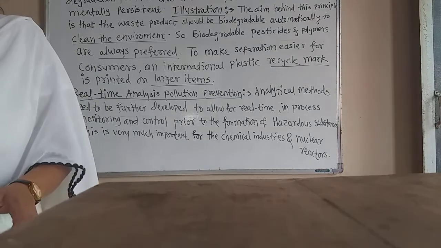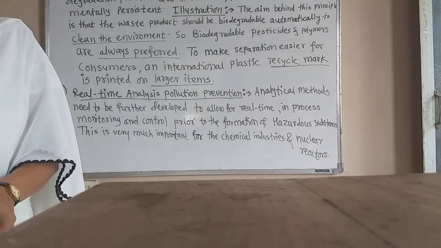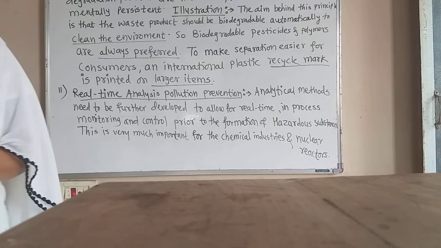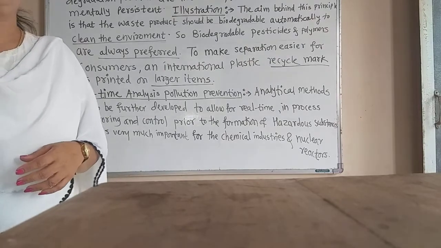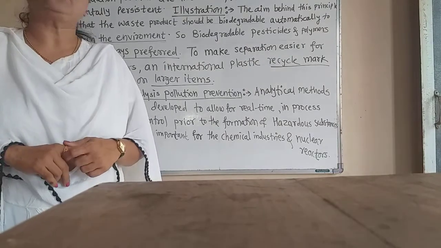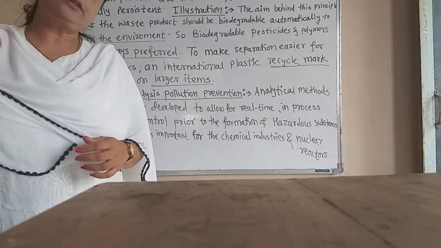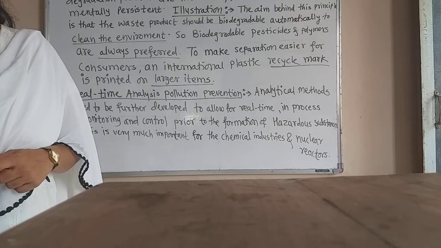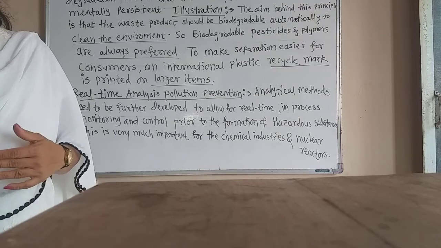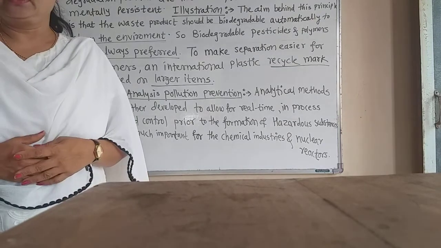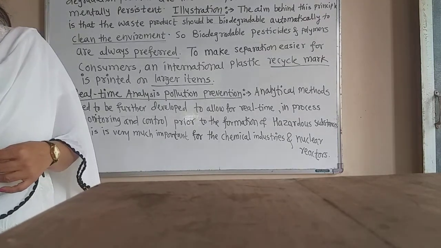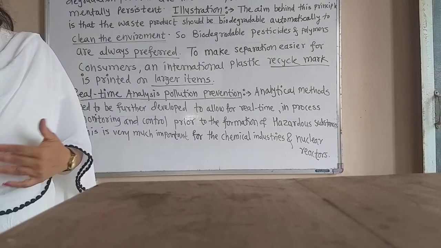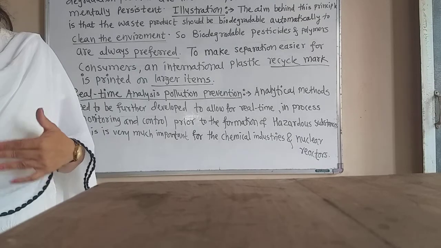And the last one is the 12th, safer chemistry for accident prevention. If gaseous manufacturing industries are there, sometimes there may be an accident. So we need to develop chemical processes that are safer and minimize the risk of accidents. The substances used in a chemical reaction should be selected in such a way that they minimize the occurrence of chemical accidents.